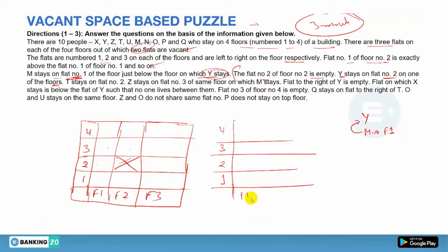Okay, so let's make it flat number 1, flat number 2, flat number 3. Is it clear? Done. Now see, what are the possibilities? Y can be here and just below on the first flat it will be M, or Y can be here and M can be here. This is empty, so Y can't be on the floor 2 and flat 2. Is it clear? Okay. Next,